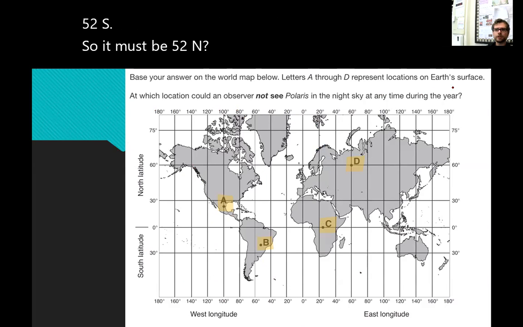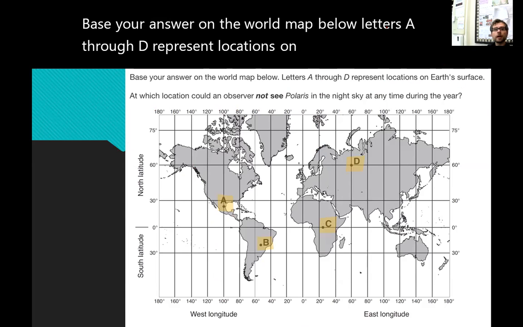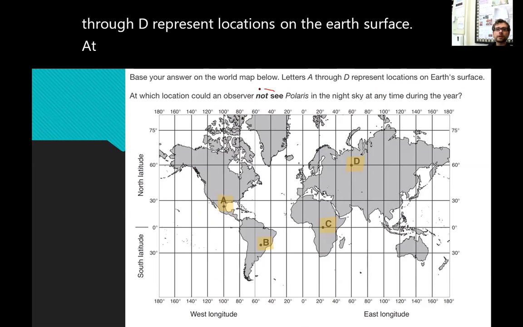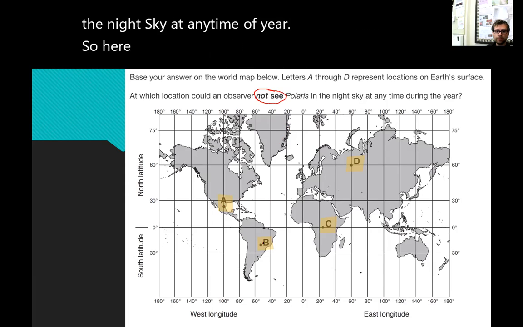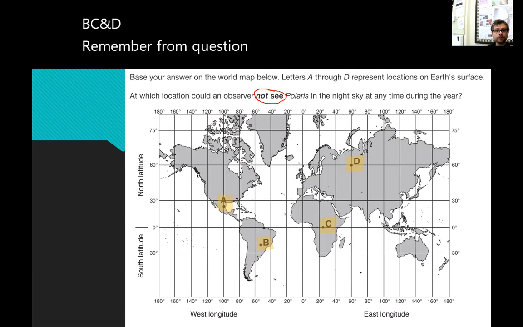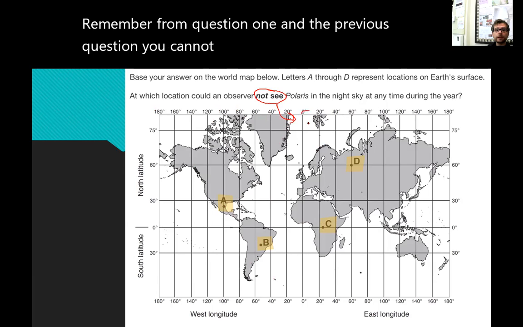Next question. Another map. Base your answer on the world map below. Letters A through D represent locations on the Earth's surface. At which location could an observer not see Polaris in the night sky at any time of the year? So here we have A, B, C, and D. Remember, from question 1 and the previous question, you cannot see Polaris in the southern hemisphere.